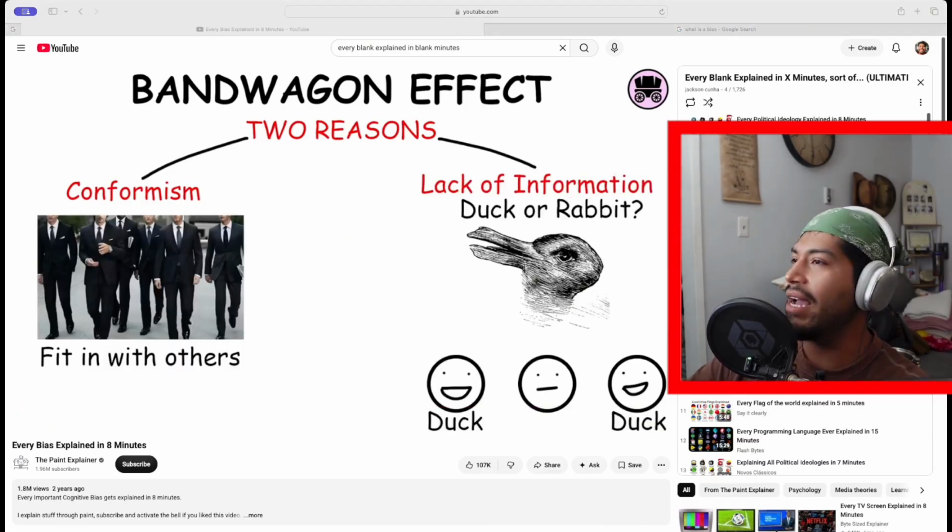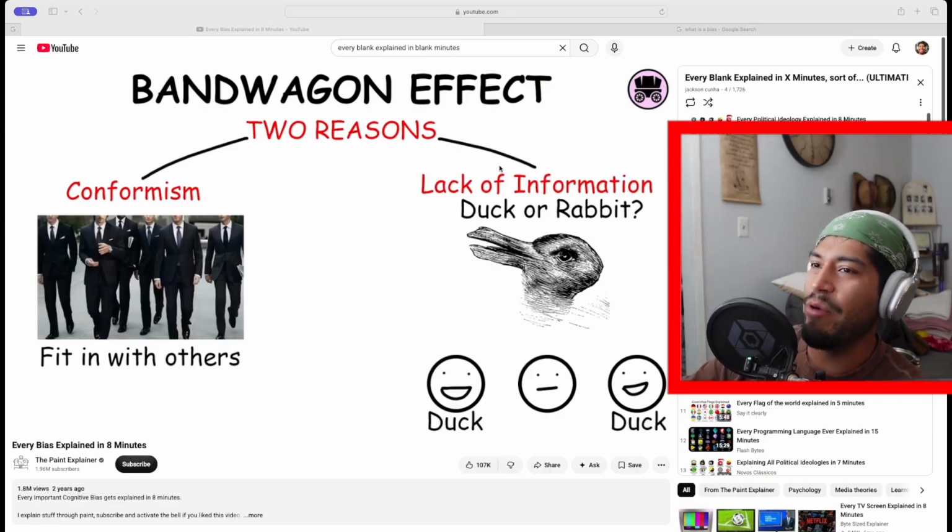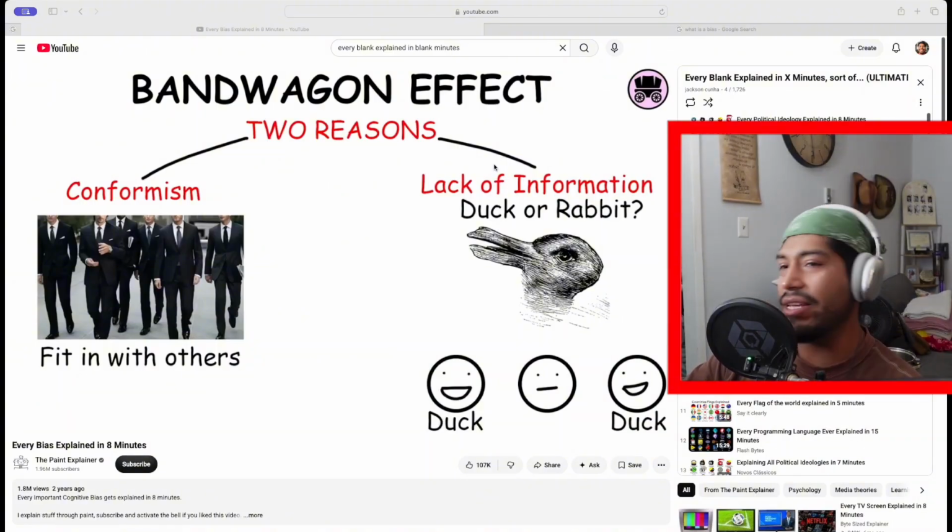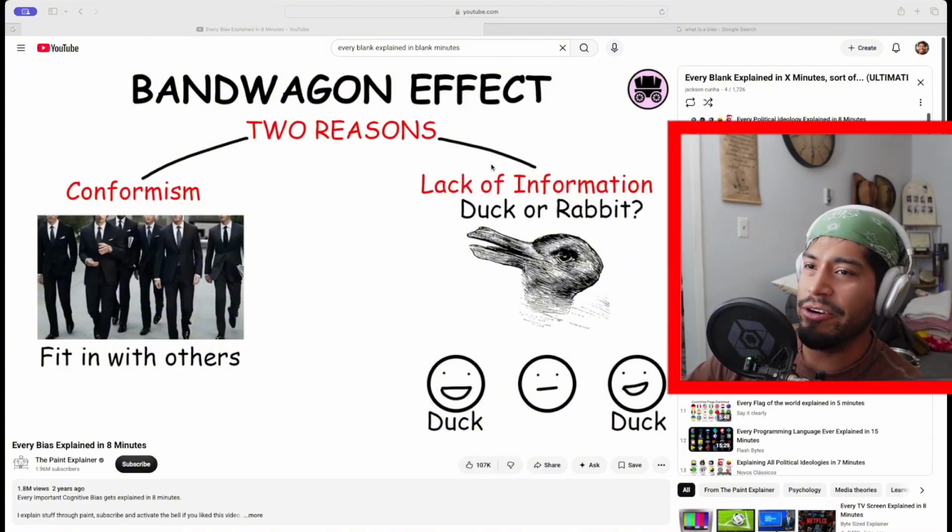This happens a lot, guys. I'm sure a lot of you guys know this happens a lot. The bandwagon effect. You saw this when the Golden State Warriors were winning game after game with Steph Curry, Kevin Durant. Who else?